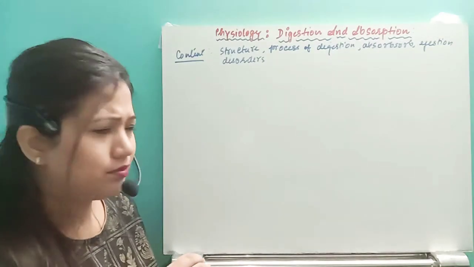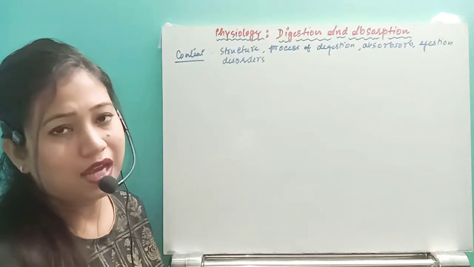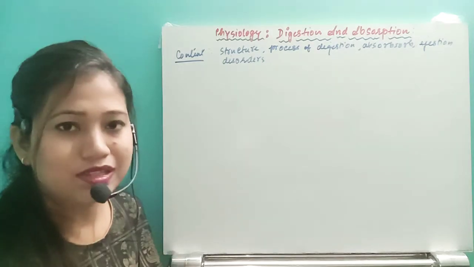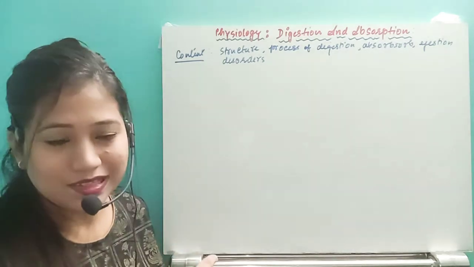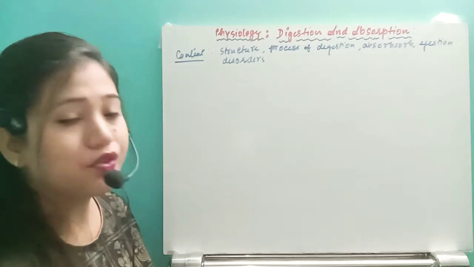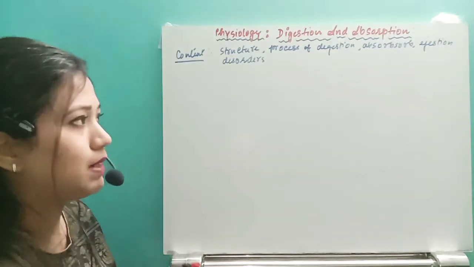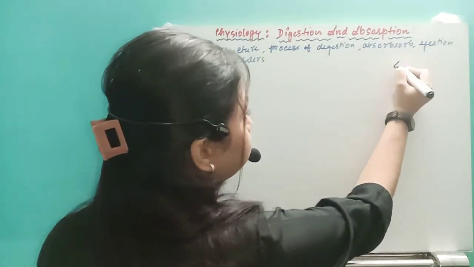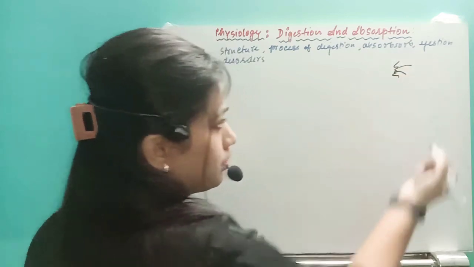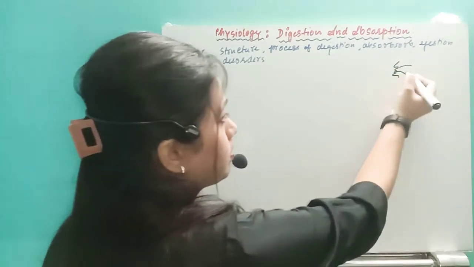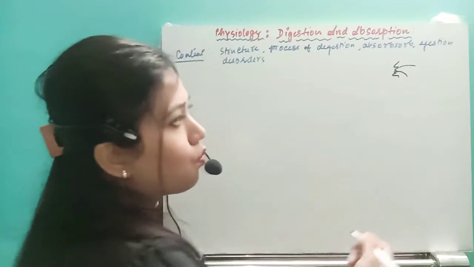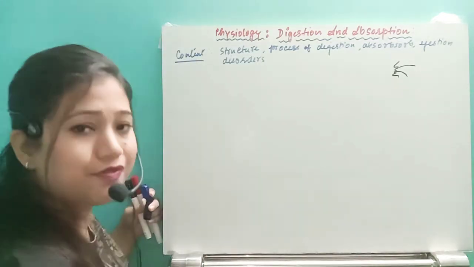First of all, roughly, I will draw the diagram so that at least you can have an idea of which part we are studying. So the human digestive system will be like this. First of all, this is the mouth, the buccal cavity. Then from the buccal cavity, there is an open space present, that is called the pharynx.